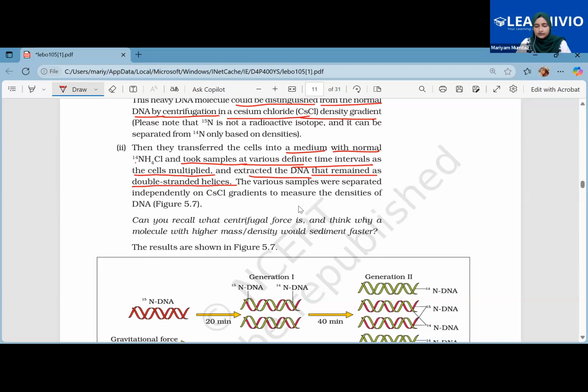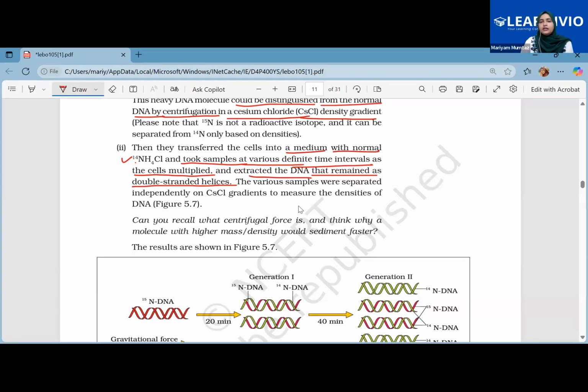Any doubt? Ma'am, the second part, can you explain what did they do next? Second part, yes. They grew the cells in a medium that had NH4Cl, normal nitrogen. Ma'am, cells means bacteria here, right?